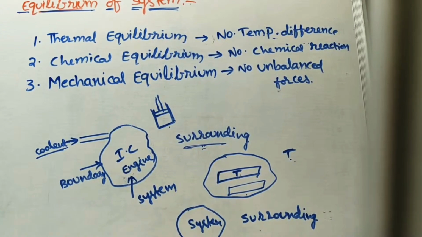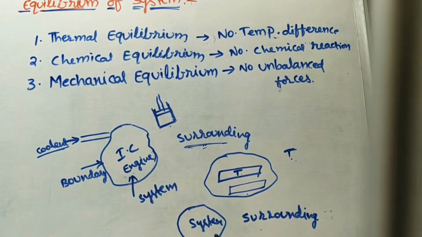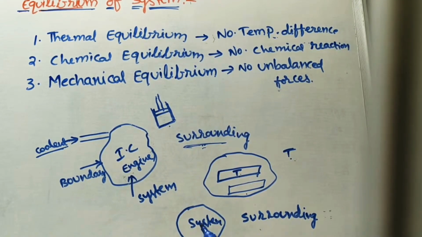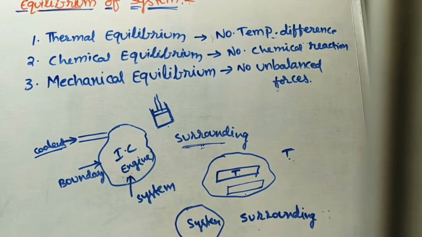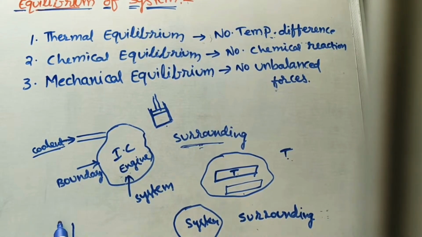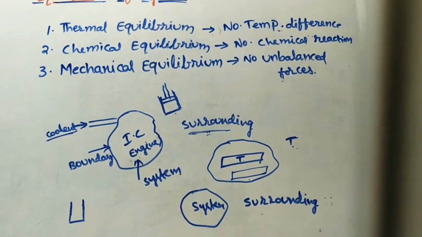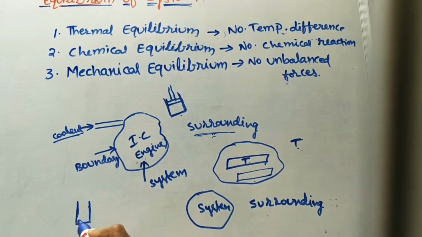The next one: in chemical equilibrium, there will be no chemical reaction within the system or between system and surroundings. Now I will take one example. In one system, I am taking an iron container. Iron has the rusting property.